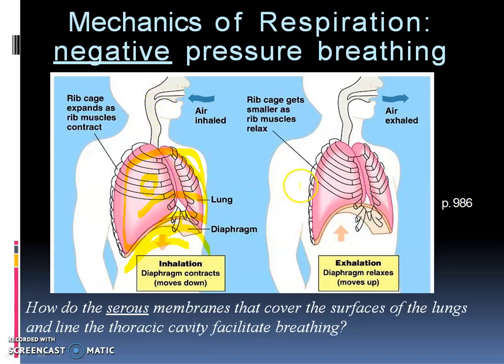Now when we exhale, what happens? The diaphragm comes back to its original position, or it relaxes. Again, the intercostal muscles also relax. So the air pressure inside the lungs will increase. When the air pressure increases, the air will rush out through the nostrils into the outside, and this is called exhalation. So this is the process. In the next slide, you will see the structure of our respiratory system.